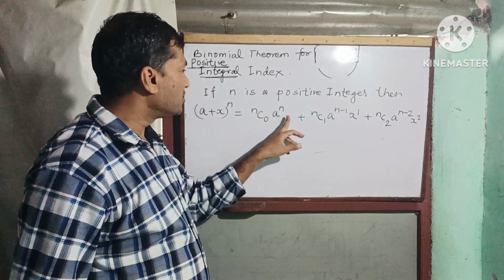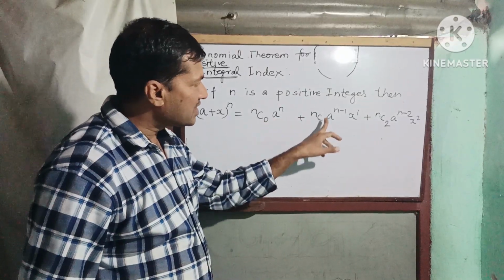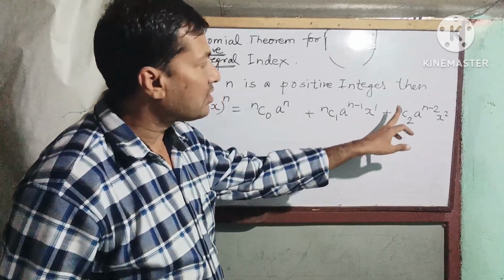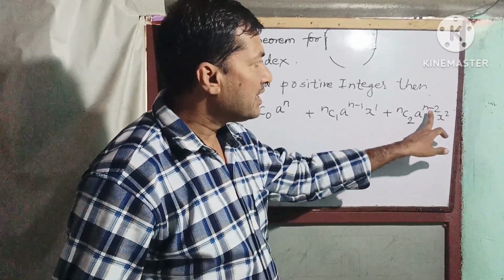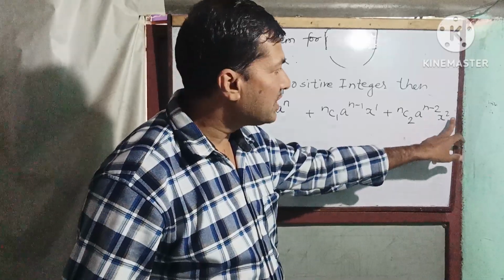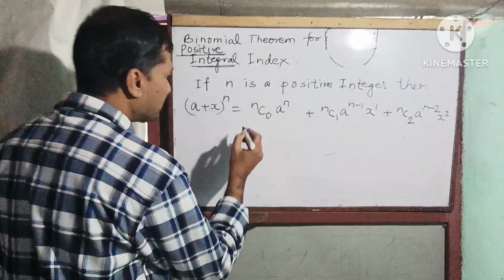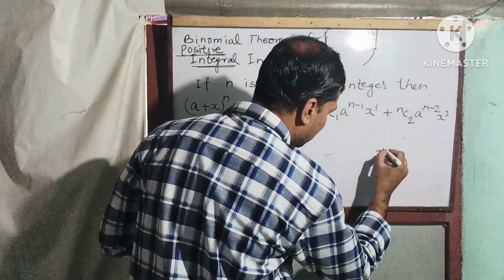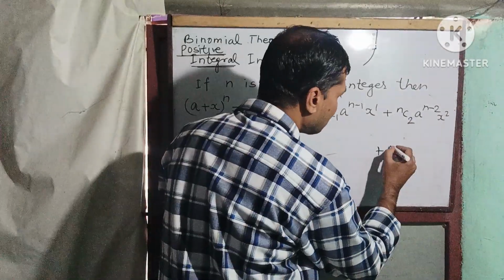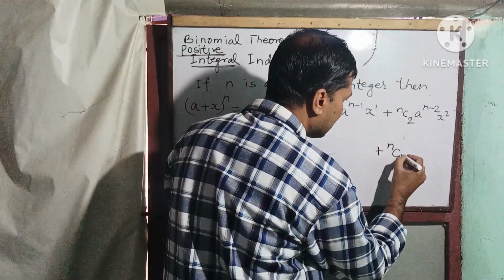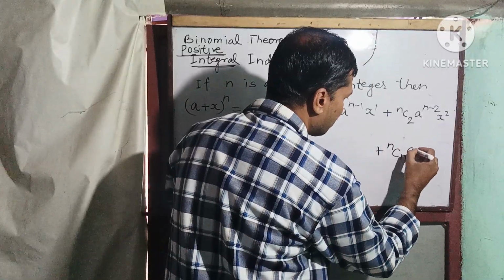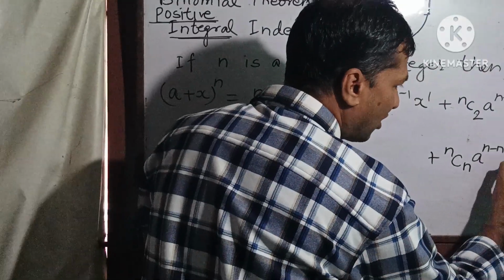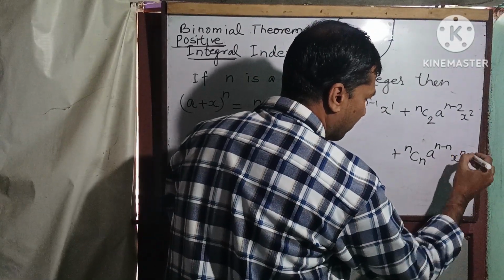So first term nC0 a to the power n, second term nC1 a to the power n minus 1 x to the power 1, third term nC2 a to the power n minus 2 x to the power 2, and so on. The power is n, so this is how the terms come. The last term is nCn a to the power n minus n, x to the power n.